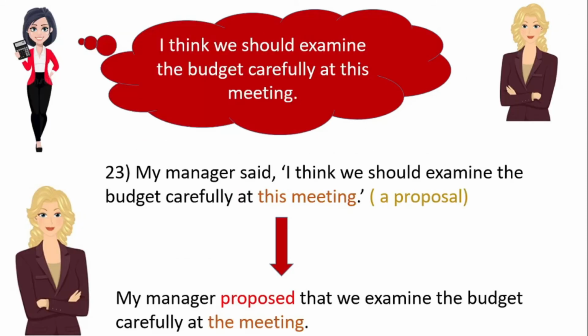"I think we should examine the budget carefully at this meeting." My manager said, "I think we should examine the budget carefully at this meeting." In direct speech, this is a proposal, so you can use proposed as the reporting verb. Remember, after proposed, we can use that clause. In reported speech, my manager proposed that we examine the budget carefully at the meeting. Remember, this meeting changes into that meeting or the meeting.